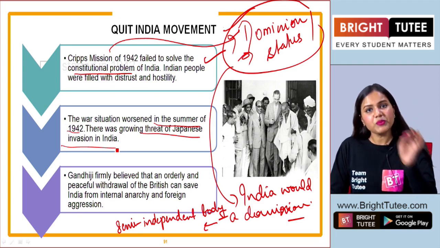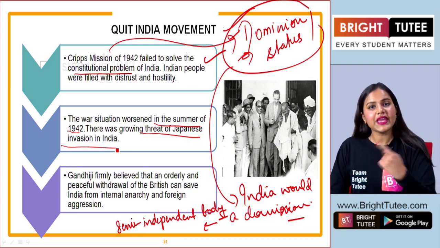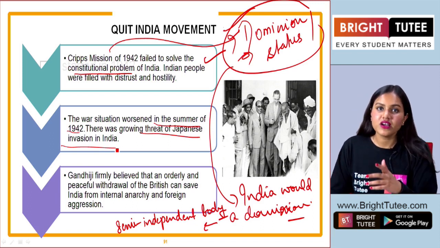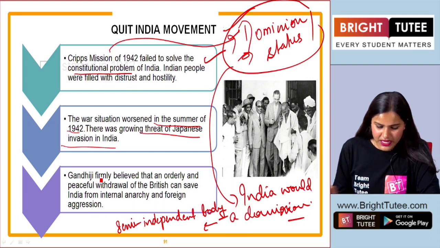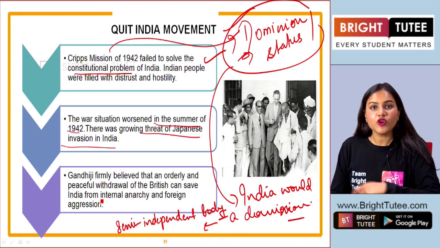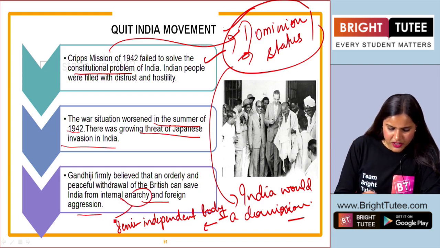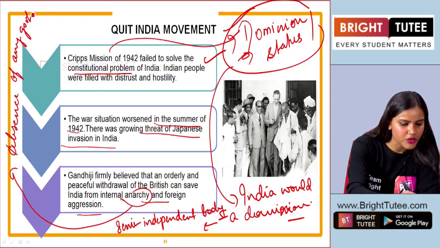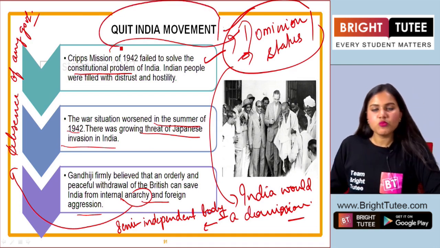Right, students? And the British officials believed that only with the cooperation of Indians would they be able to defeat the Japanese, who were coming down to the eastern borders of our country to attack those regions. Now, Gandhiji also firmly believed that an orderly and peaceful withdrawal of the British can save India from internal anarchy and foreign aggression. Internal anarchy here means absence of any government. So these are some of the reasons because of which the Quit India movement was launched.